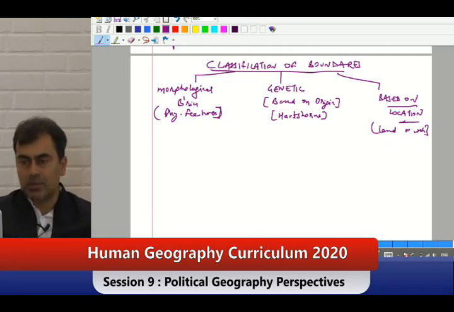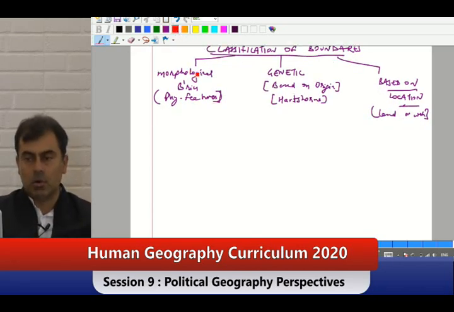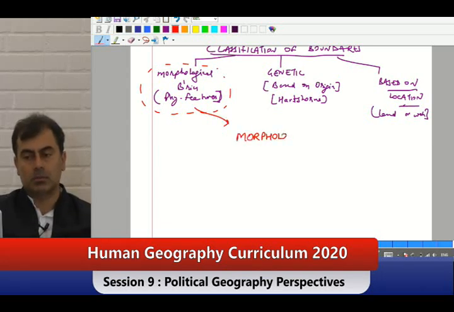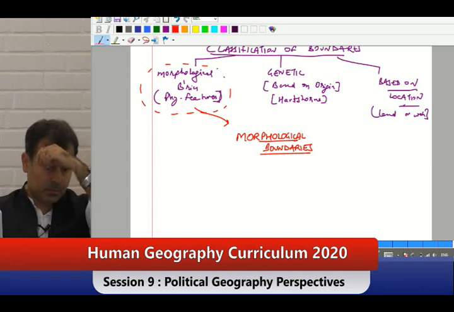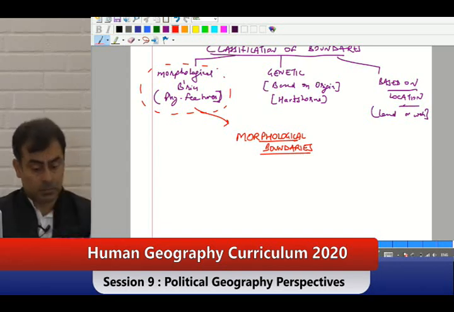So let us start with the first one, morphological boundaries, physical features. So quickly type in what physical features will act as good boundaries. If you can give me an example. Morphological boundaries.